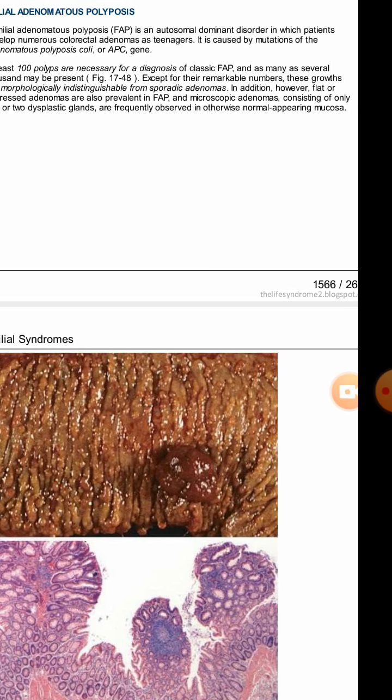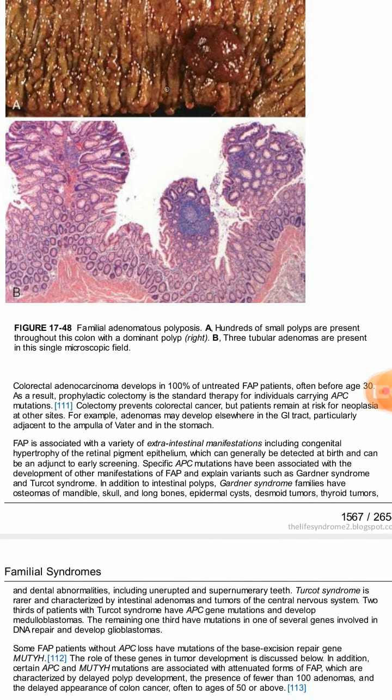When we look at the morphology, here is the gross appearance of a colorectal adenomatous polyp, and this is the histological presentation. We see that this is similar to that of the colonic adenomas, but the only difference is that there are multiple polyps. Here we can see one adenomatous polyp, then this is the second one, and this is the third one. And other histological features are the same.